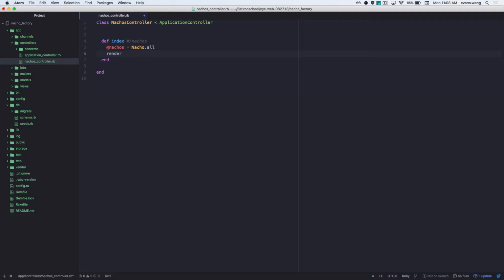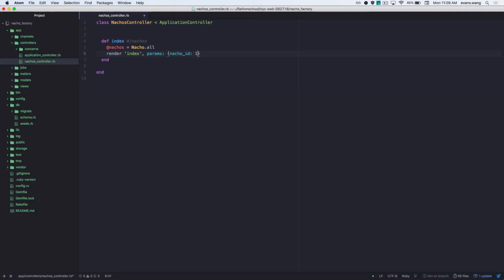So what am I rendering? Okay, what kind of JSON? How do I write this? I actually forgot. Render is what? What kind? It's like a function or what? Just like a keyword? Render is a method, right? So render must take arguments. Because we've only ever seen it like this, right? Render index. Do you remember when I also passed in params? And it took a key value, and it was like nacho ID is equal to like 1.